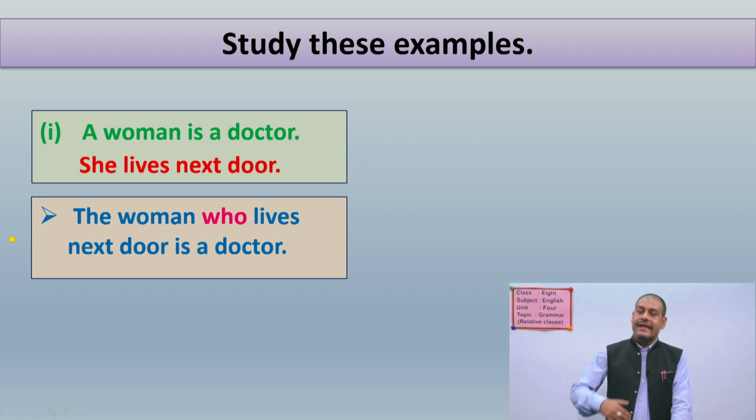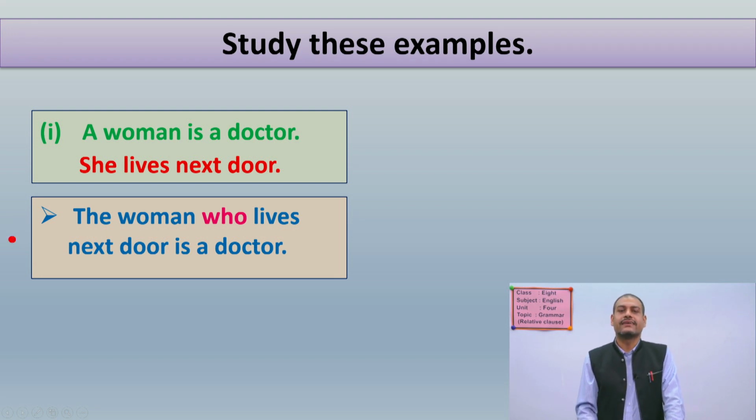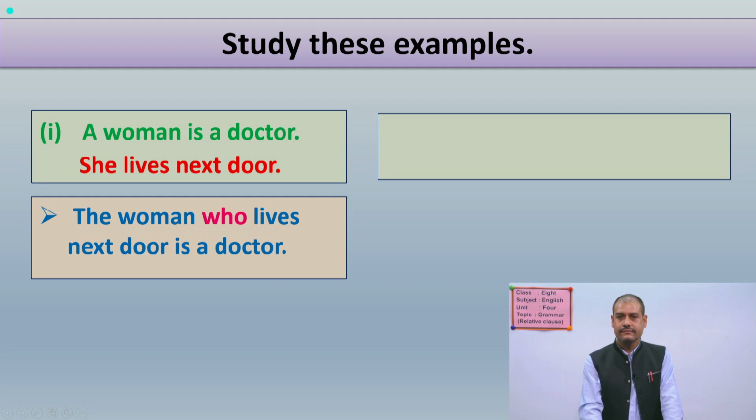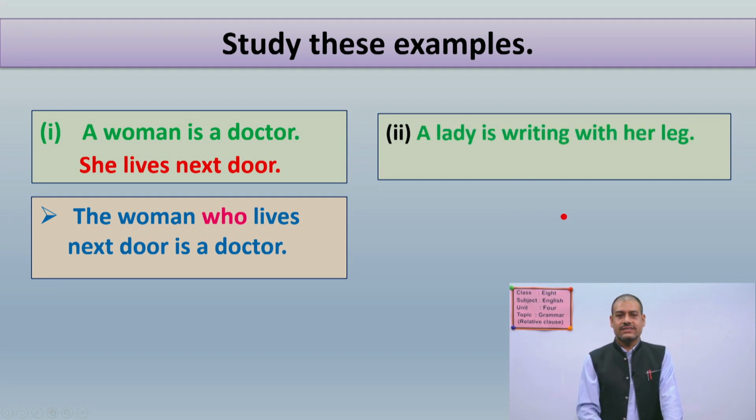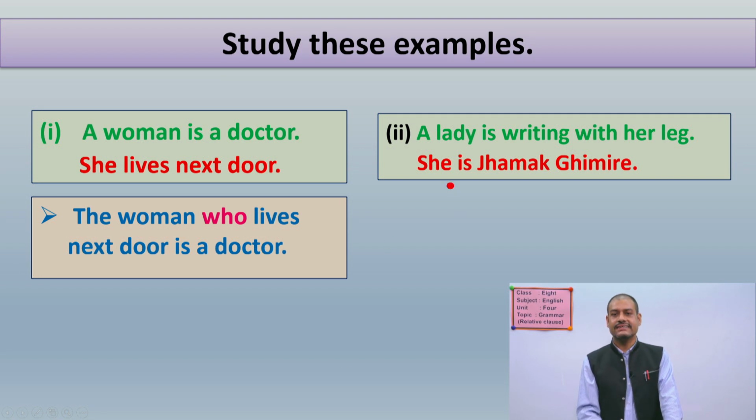Okay, now I want to show you another example. Please look at it. So what is the first sentence here? A lady is writing with her leg. This is the first sentence. Okay, so read it once again. A lady is writing with her leg. Then the second sentence, can you guess? Yes, it is: she is Jhamak Ghimire.